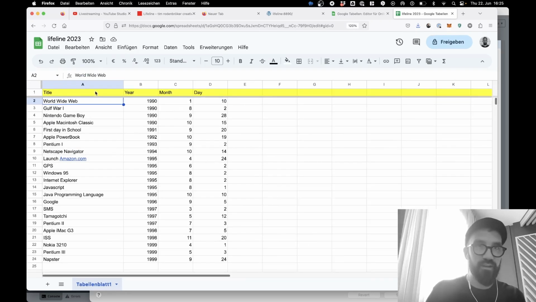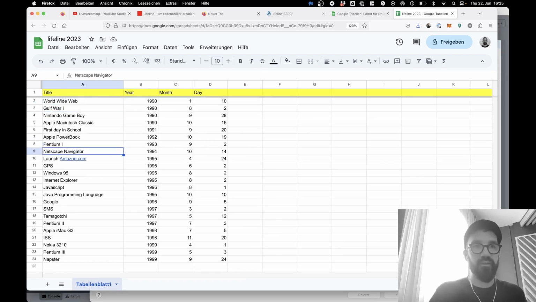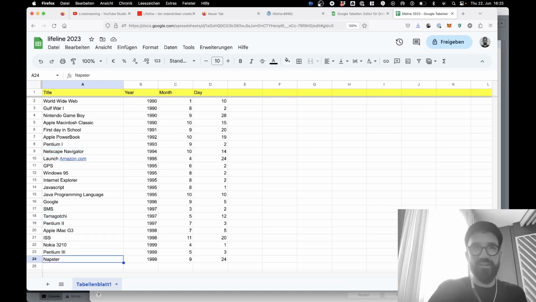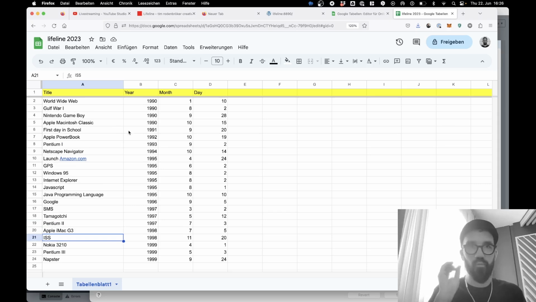So what is that data that I just collected? Mostly these are things from the sphere of technological progress, in quotes. These are the things that I had in my Lifeline project as well. And of course, the Tamagotchi shouldn't be missed in this list. This is a very, very raw piece of data, it's not sufficient, it's not scientific, just a raw set of data that we can use as a template.